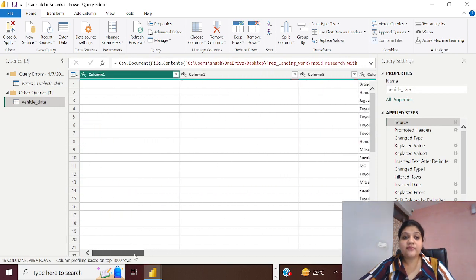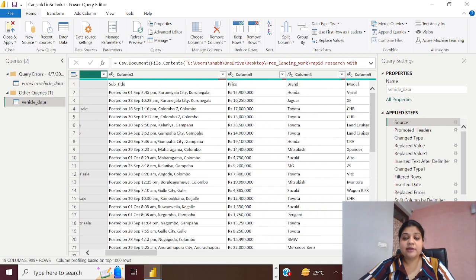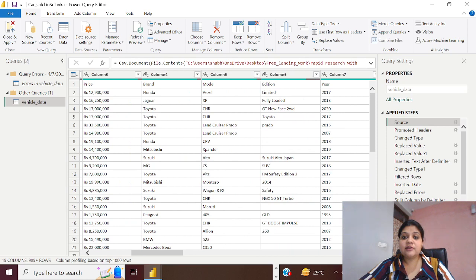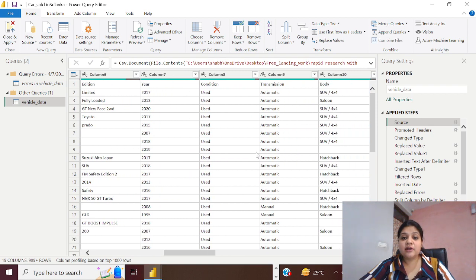As you can see, this dataset consists of a title and a subtitle, and it is about cars data, including the title and subtitle of the car. It includes price, brand, and the model of the car. Then it includes which edition of the model it is, in which year it was manufactured, and the condition of the car, whether it is used or new, and which transmission mode it uses, either automatic or manual.